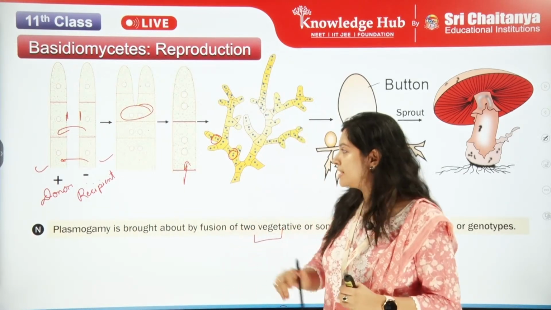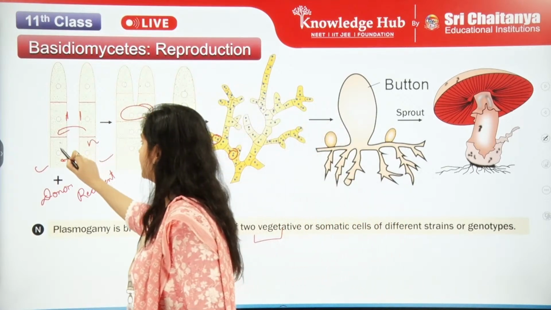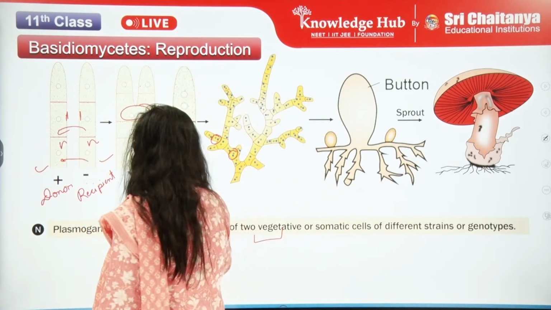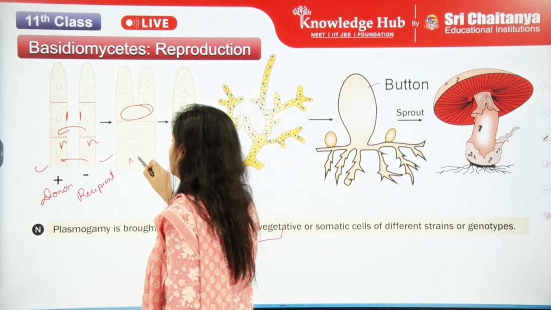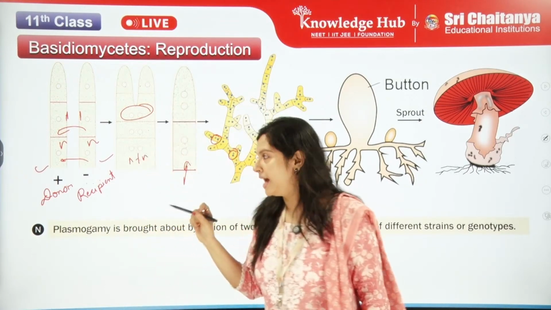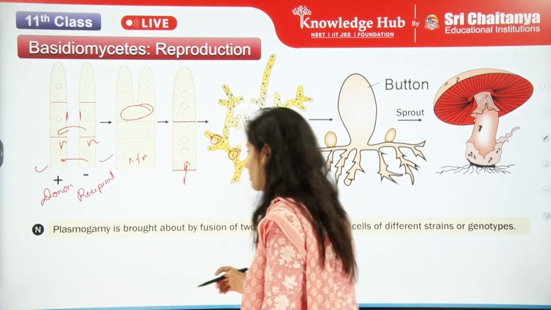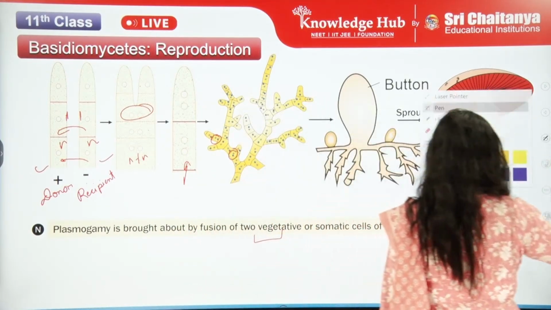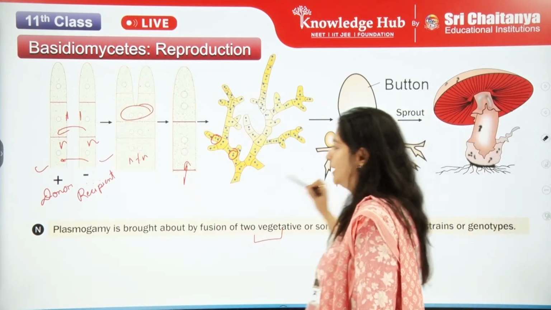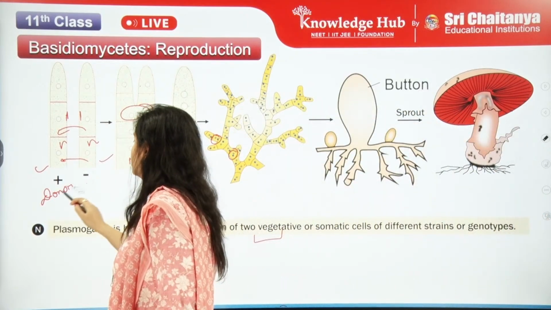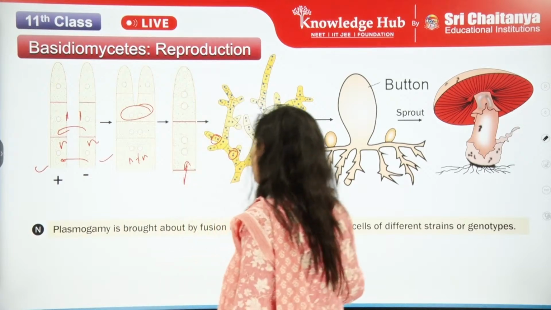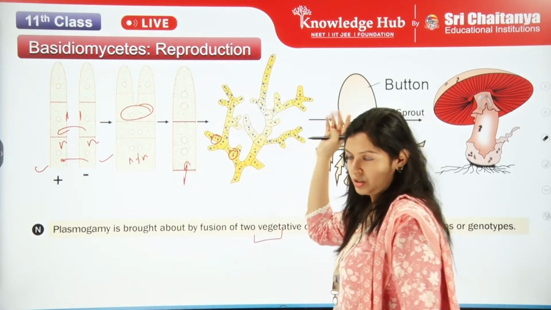Then this is N and this is also N. Now this is N plus N, and each of these compartments has N plus N. So each of these compartments has N plus N.